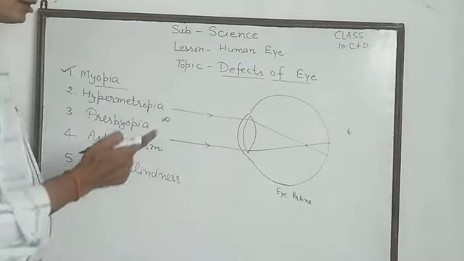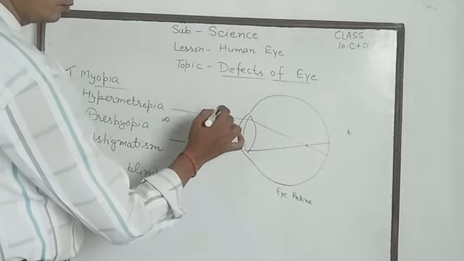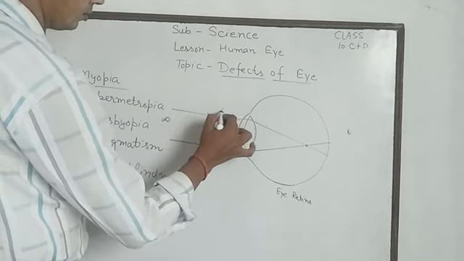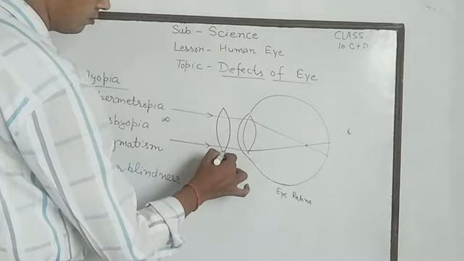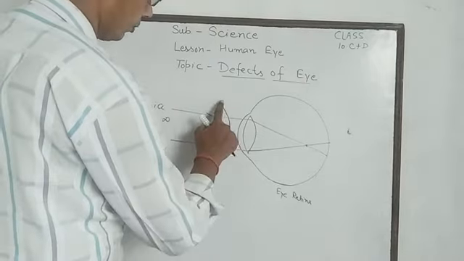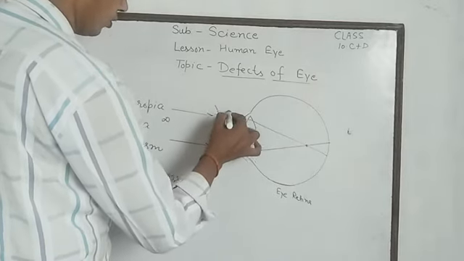To correct this defect, we use a concave lens. We use a concave lens.